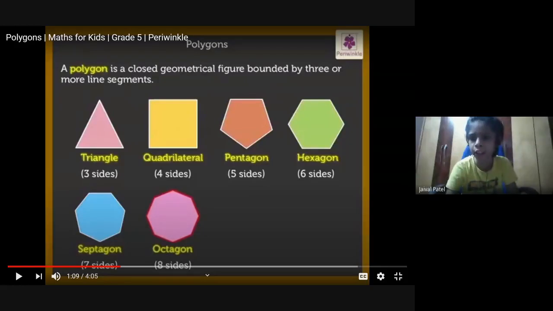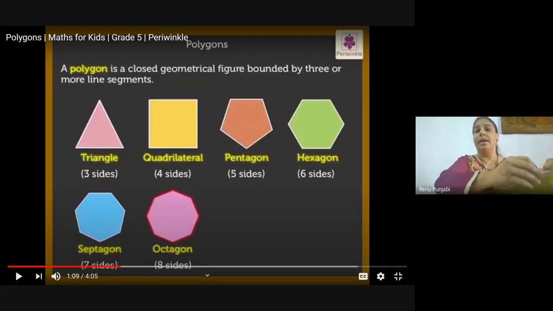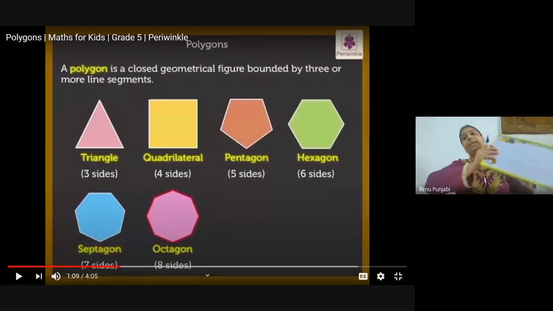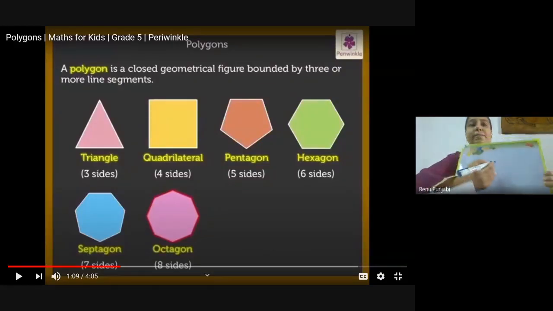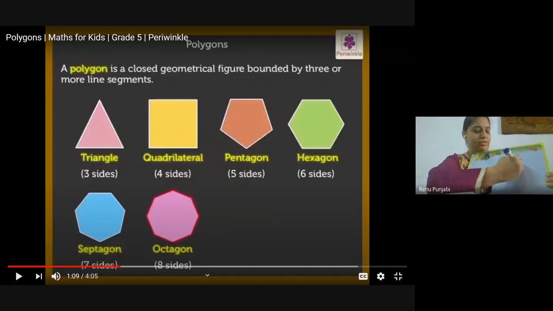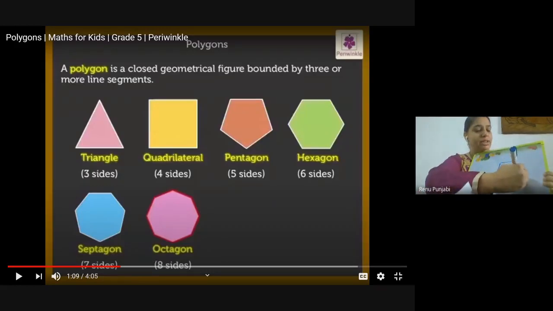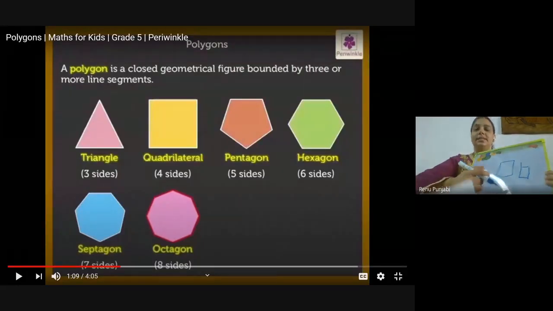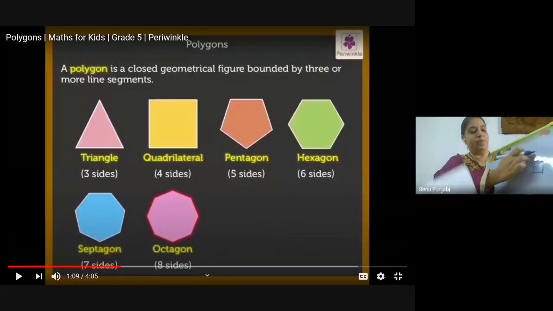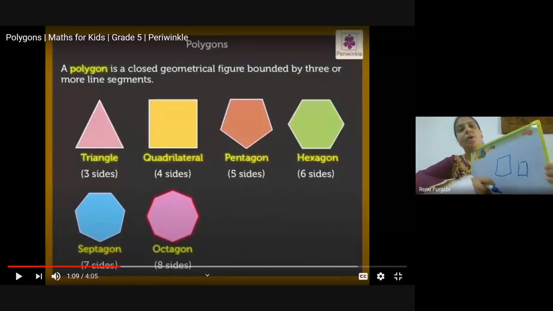Ma'am, we can make so many shapes. Yeah, we can make them when we join 4 sides. So we can make any shape with the 4 sides, and if you see this, you say that this is a quadrilateral, or a 4-sided figure, right? And this is a polygon. So when you see another shape joining the 4 lines, 1, 2, 3, 4, right? In this shape also it is a polygon.